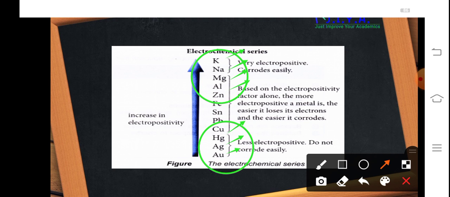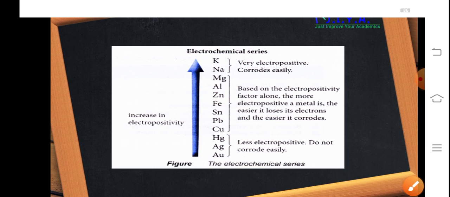Whereas the metals which are present at the top of the electrochemical series corrode very easily. Why? Because they are highly reactive in nature. Also, you can see that the elements which are present at the top of the series are generally from group 1 and group 2 of the periodic table. That is, they are alkali metals or alkaline earth metals. So they have a valency of +1 and +2. This is the reason they are highly electropositive. So by learning this series, you can check the electropositivity of different metals and compare them also.